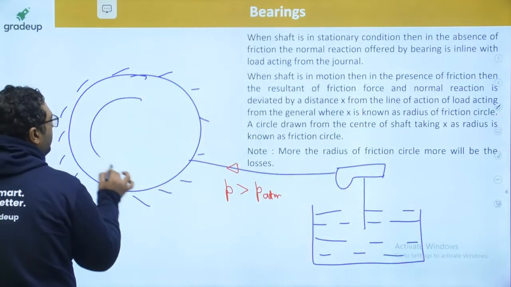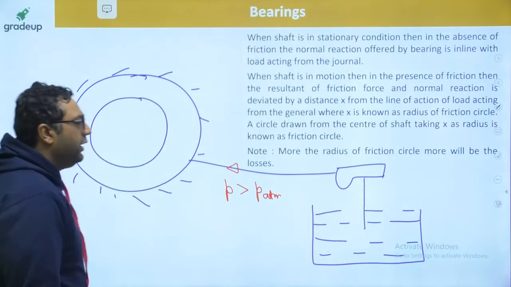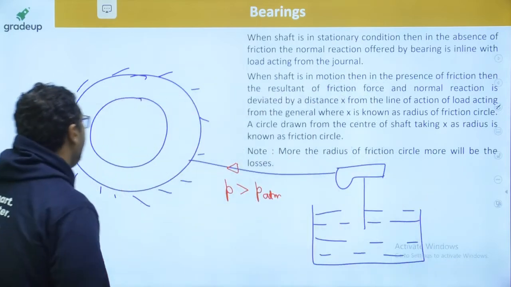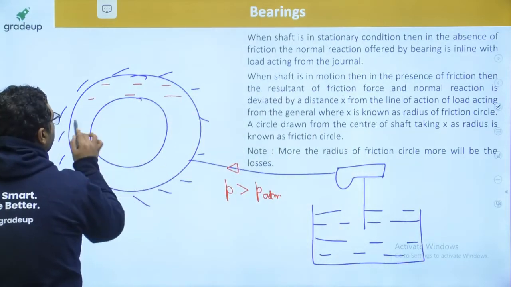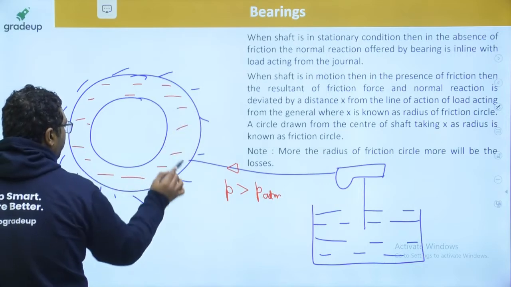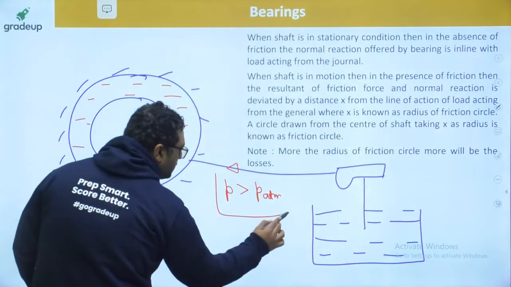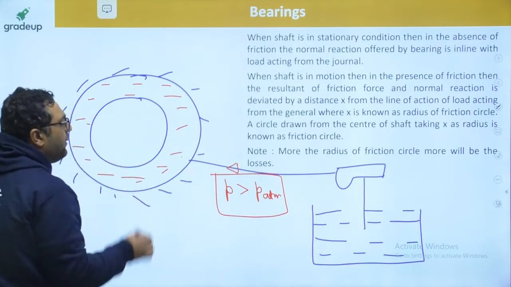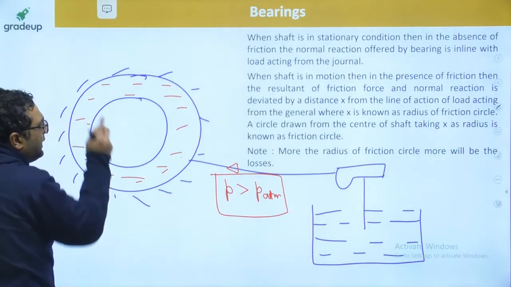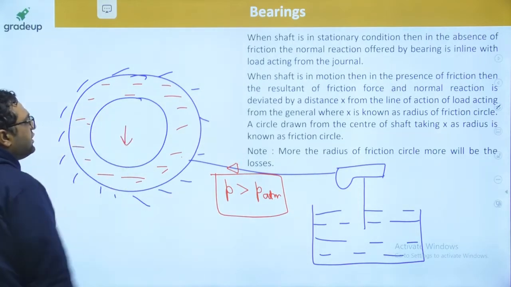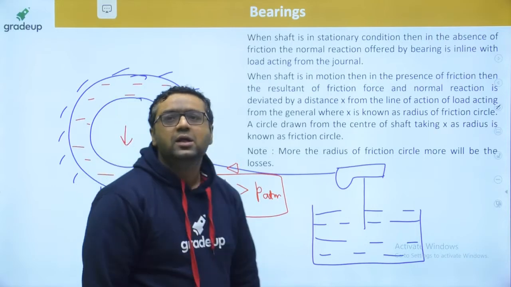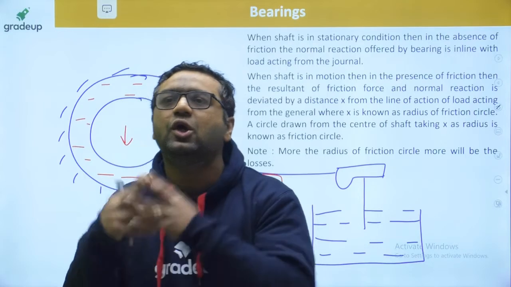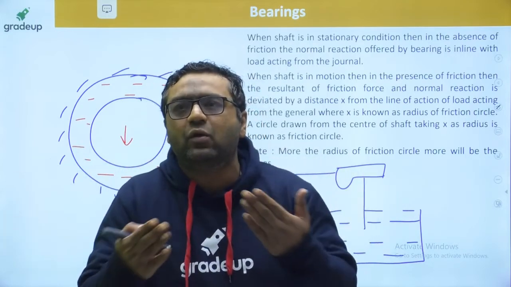And guys, as the lubricant is provided at higher pressure, the pressure is more than atmospheric pressure. Obviously, because it already has high pressure, this high pressure lubricant is capable of bearing the load of the shaft from the stationary condition only. So the best thing about hydrostatic lubrication is that even in the starting condition, you will not have any metal to metal contact.